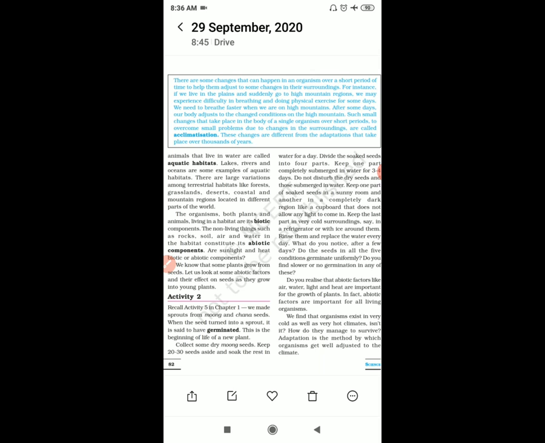Okay, now to understand the effect of abiotic factors on the germination of a plant, activity 2 is given. What you have to do is, you have to take some seeds and soak them in water for a day. Then divide them into 4 parts and put them in different conditions to germinate. One part you will completely submerge in water. पूरा पानी में डाल दो.